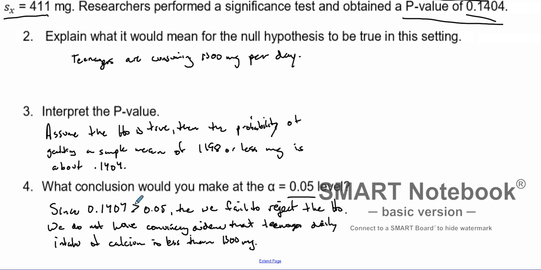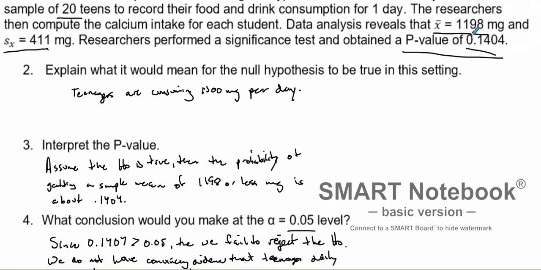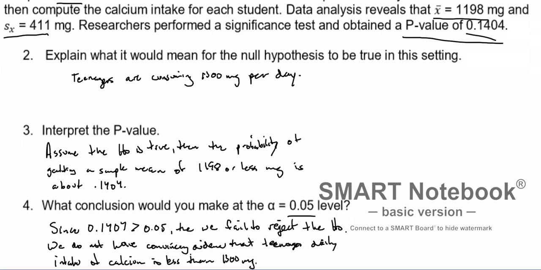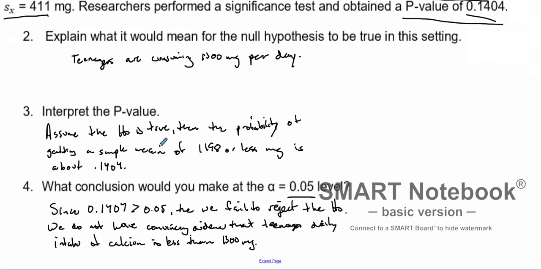And that's essentially what we're saying. We did find evidence, because the mean was less than 1,300 milligrams. However, that evidence, because of our p-value, the probability of getting that mean or less, is about there. Since that was greater than 0.05, that could have just happened by chance. So we fail to reject the null. We don't have enough convincing evidence. So we have evidence, but not convincing.